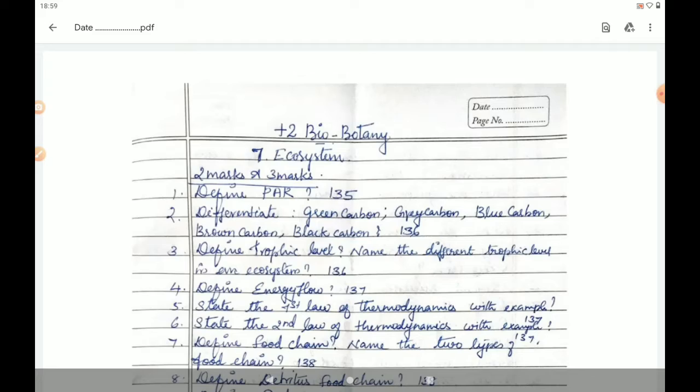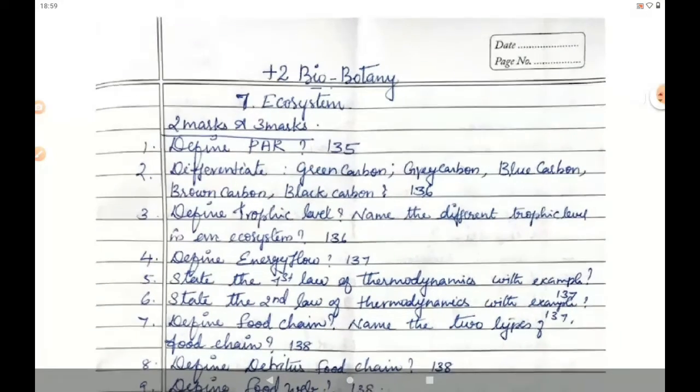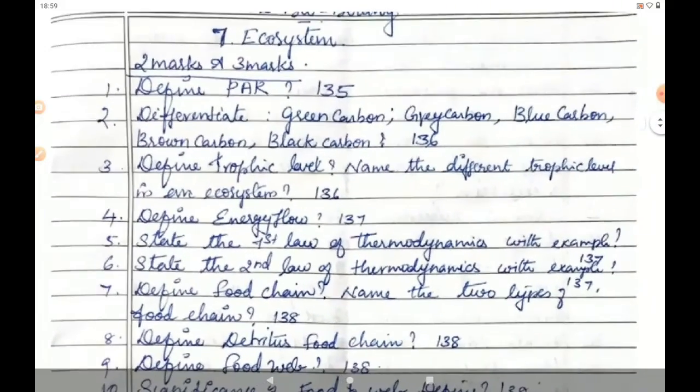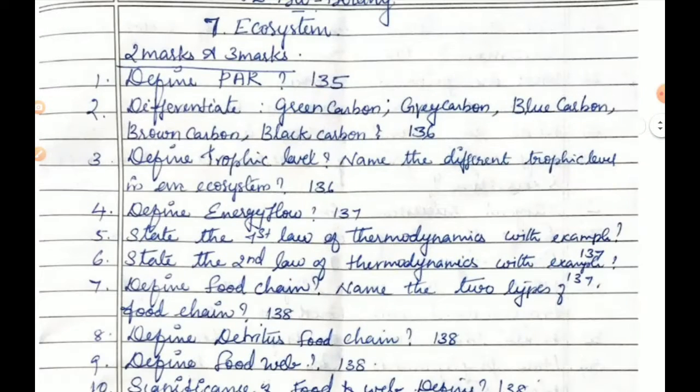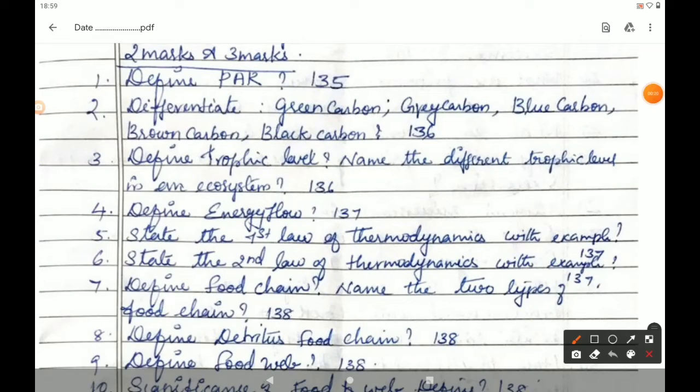Students, first question of this lesson is define PAR. The answer is given on page number 135, under the heading photosynthetically active radiation. PAR means photosynthetically active radiation. The amount of light available for photosynthesis of plants is called photosynthetically active radiation, which is from 400 to 700 nanometer in wavelength. It is essential for photosynthesis and plant growth.